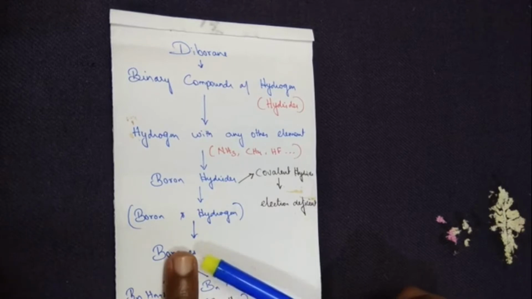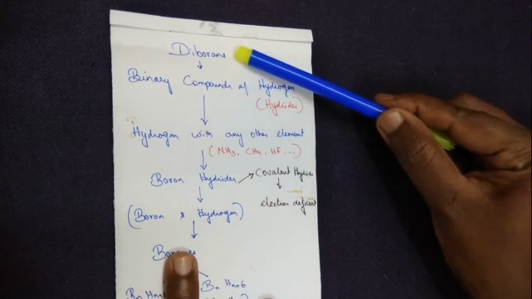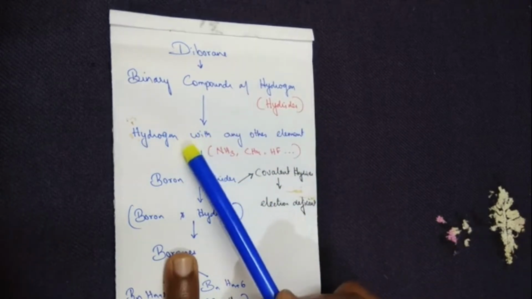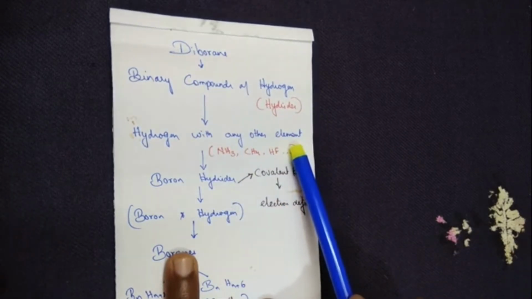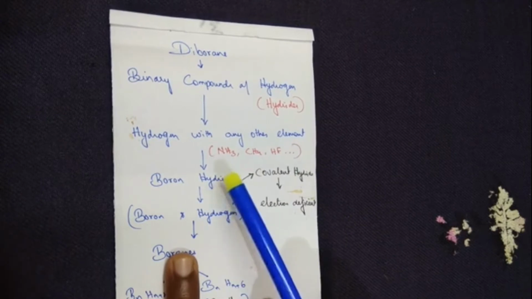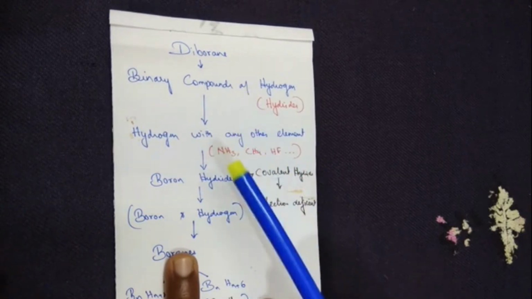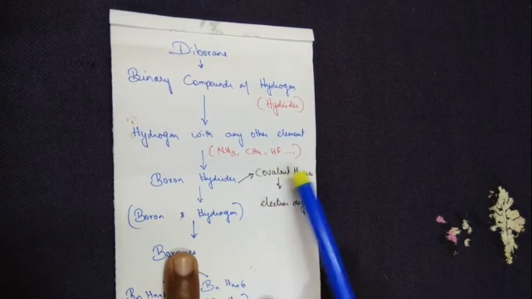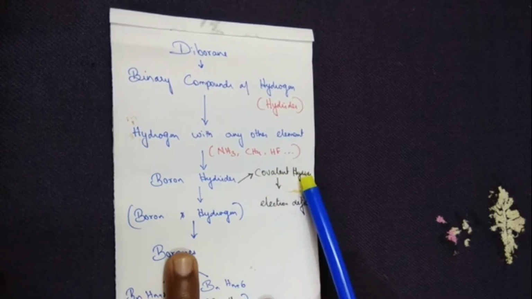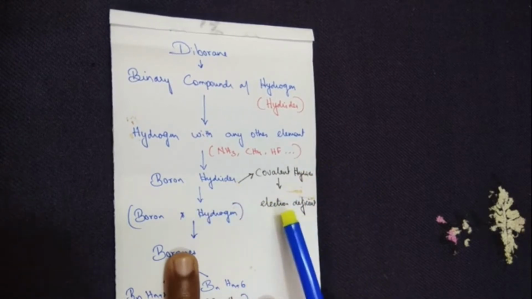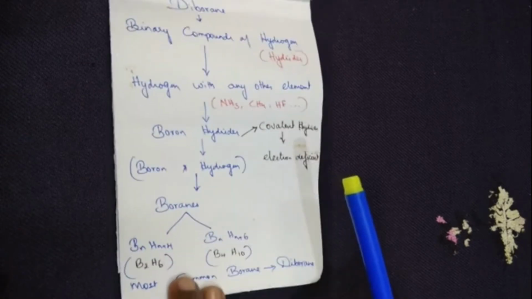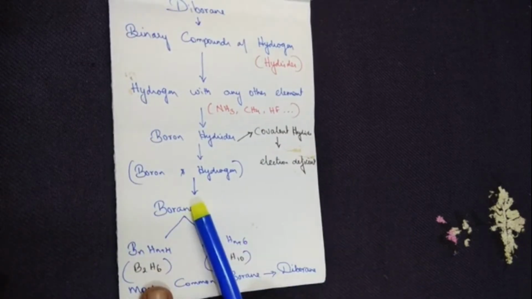So quickly I'll sum up to here. Diborane is a binary compound of hydrides, hydrides meaning hydrogen combining with any other element. So boron hydride is one such binary compound. Boron hydride falls under covalent hydride, meaning sharing of electron takes place between the elements. Under covalent hydride, boron hydrides are electron deficient molecules. Boron hydrides are also called boranes.